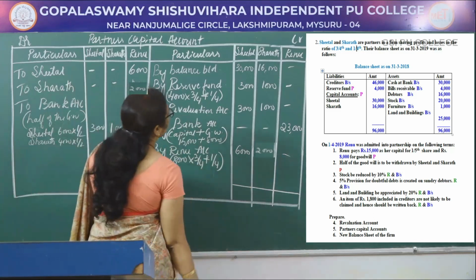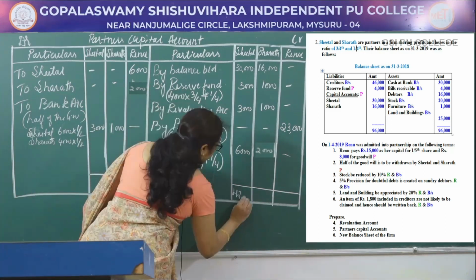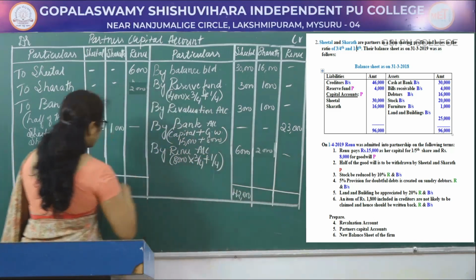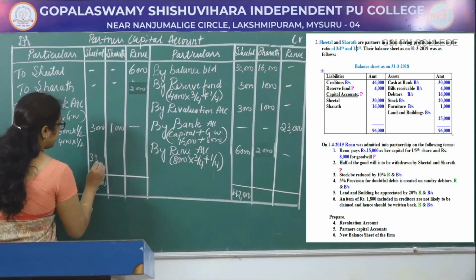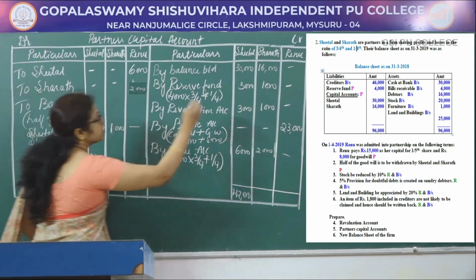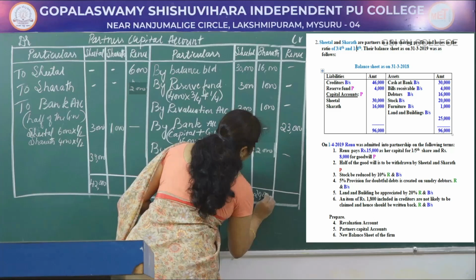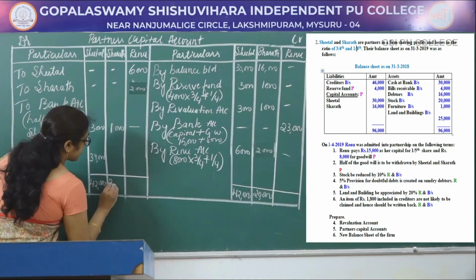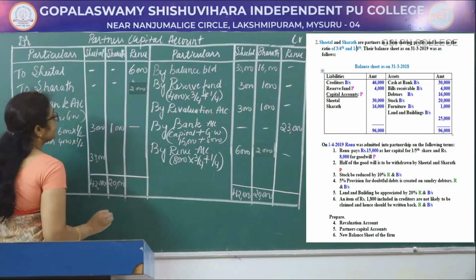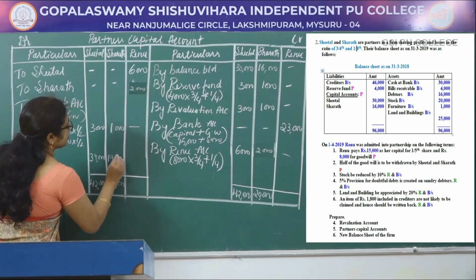Here the total of Sheetal account is 42,000. Write the same total on the debit side, 42,000, and find the balance 39,000. Next total the Sharath account 20,000. Write the same total on the debit side 20,000 and find the difference 19,000.